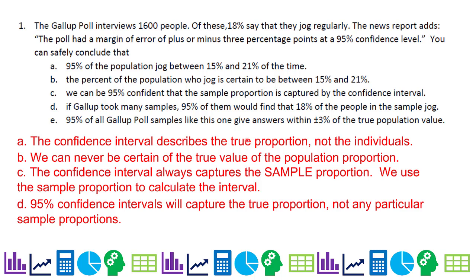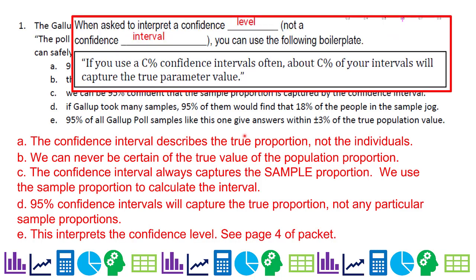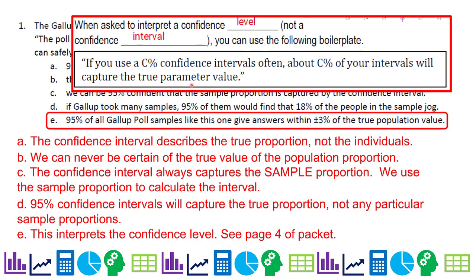And then finally, E, 95% of all Gallup poll samples like this one give answers within plus or minus 3% of the true population values. So this interprets the confidence level, which is on page 4 of your packet. If you use a C% confidence interval, about C% of your intervals will capture the true parameter value, which is E.